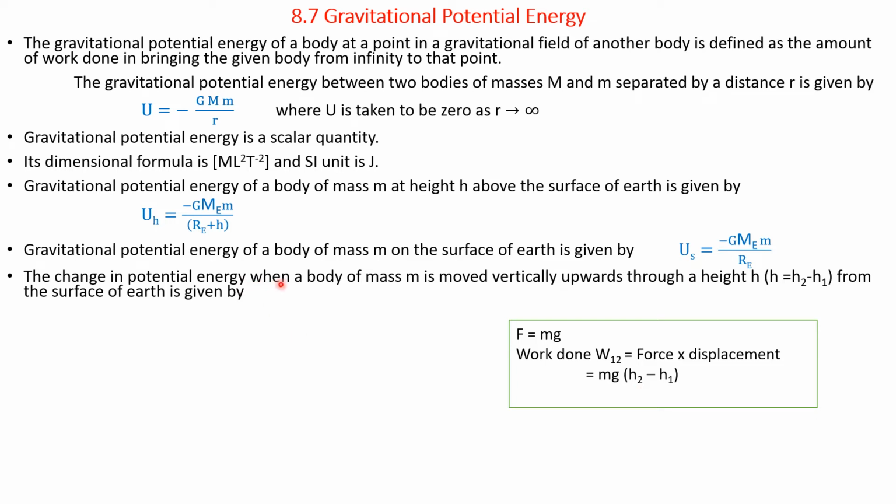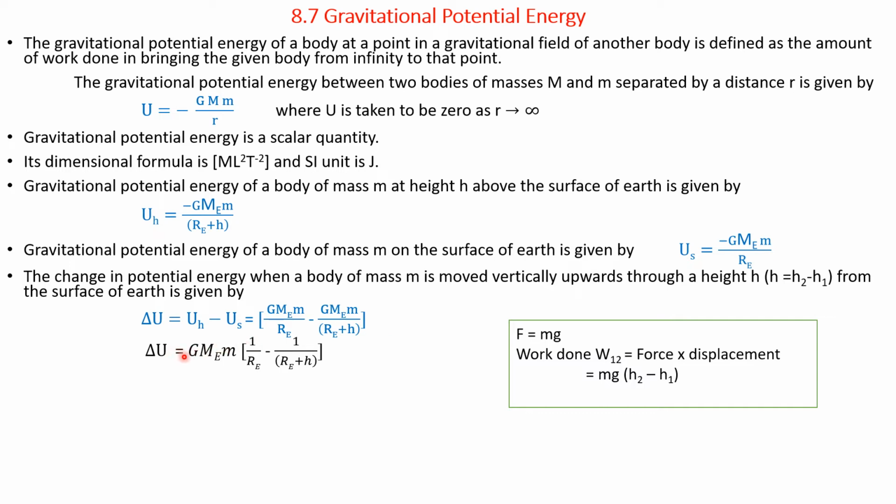The change in potential energy when the body of mass m is moved vertically upwards through a height h, equal to h2 minus h1, from the surface of the earth is given by delta U. Delta U, the change in potential energy, equals U_h minus U_S, that is potential energy at a height h minus potential energy at the surface of the earth, given by G M_E m divided by R_E minus G M_E m divided by (R_E plus h).